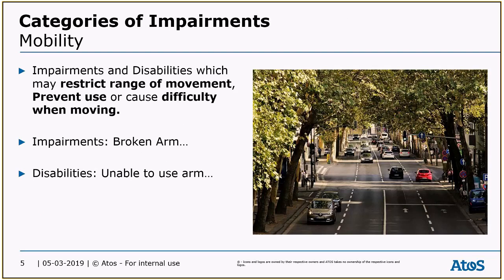Mobility impairments and disabilities are those which may restrict the range of movement or prevent the use of a body part, as well as where people may have difficulty with movement. Some impairments include Parkinson's disease, a broken arm, holding a newborn baby, being an amputee, or RSI, which stands for repetitive strain injury. Some disabilities that go along with that are the inability to use an arm, tremors, lack of muscle strength, or the inability to walk unassisted.